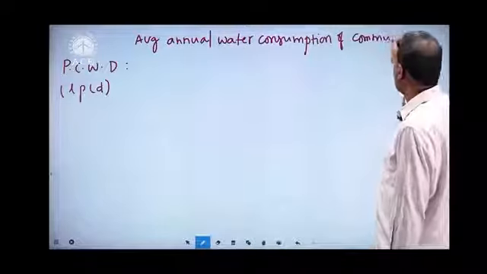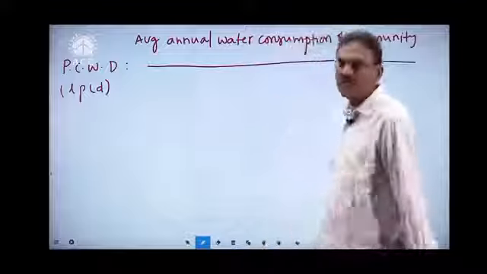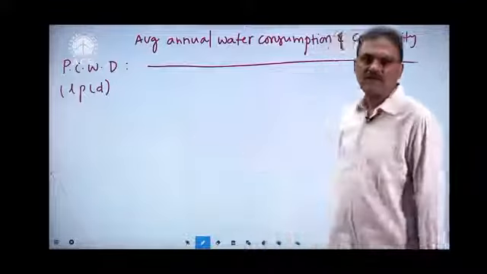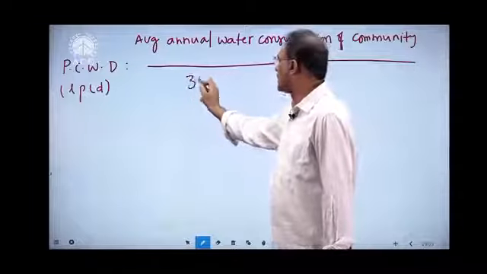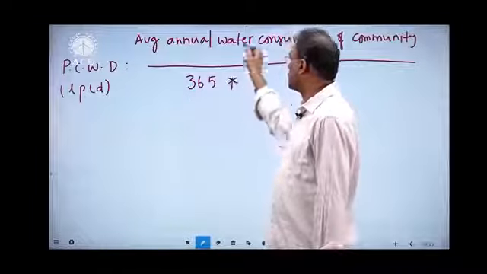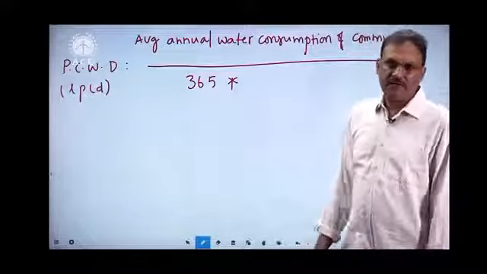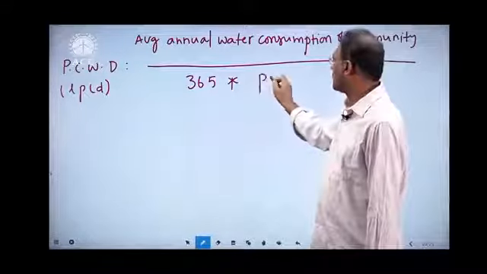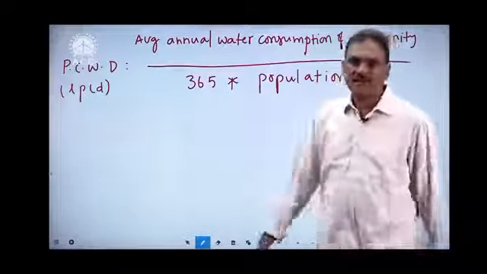by, right? Annual water consumption. We need to work out daily water consumption. From yearly consumption to daily consumption, what we need to do? Divide by 365. This is the total city water demand. From there we need to arrive at a per person water demand, so divide by the population of that city for which this system is to be designed. That will give per capita water demand.